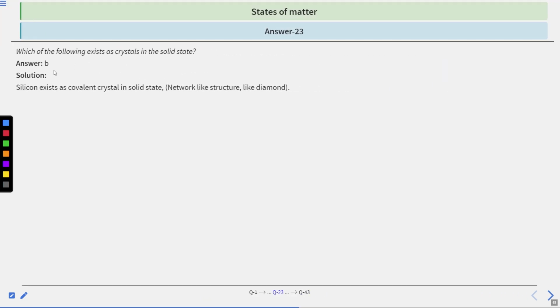Okay, so the correct answer is option number B. Silicon exists as covalent crystal in solid state and it has network-like structure like diamond. So the correct answer will be option number B.